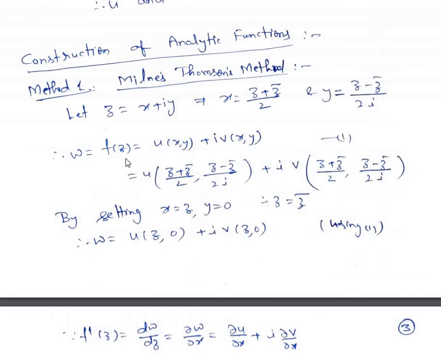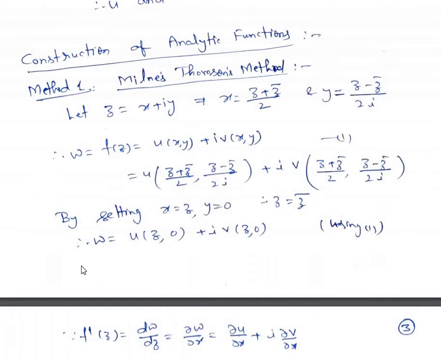Therefore w = f(z) = u(x,y) + i v(x,y). In place of x, substitute (z + z bar)/2, and in place of y, substitute (z - z bar)/2i.